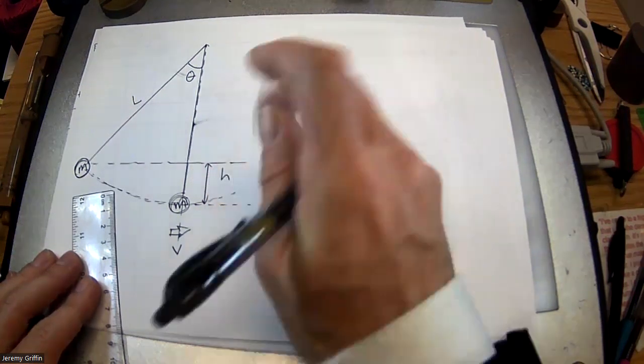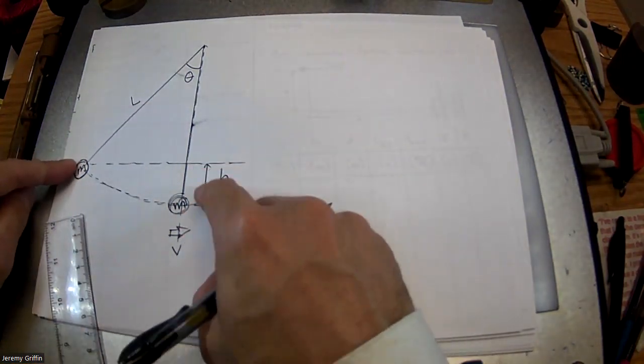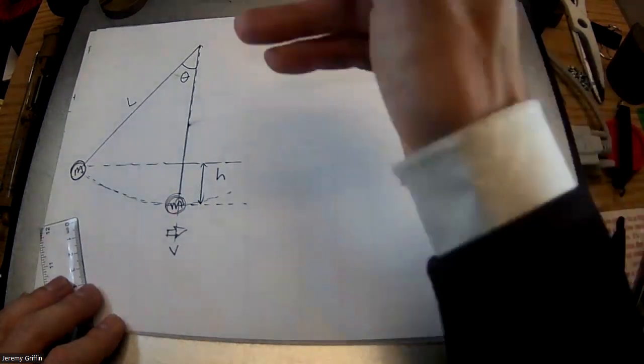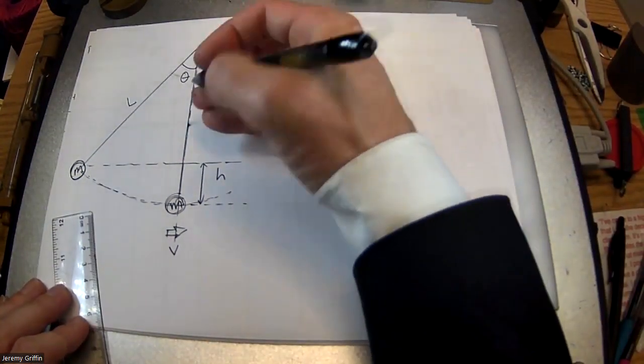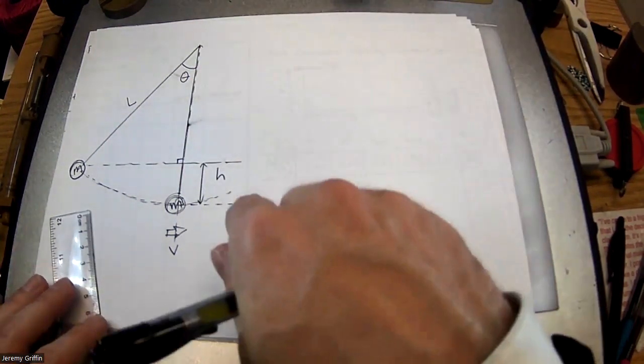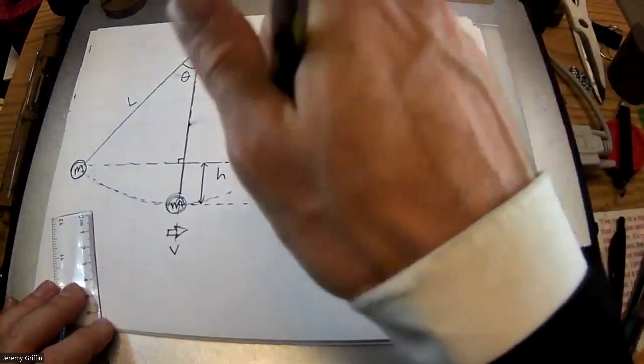I'll call this H. H for height. Like from here to here could be a height change, right? Okay. All right. Let's go through this together. This is a little bit tricky geometry, but this will make sense. If you think deeply about this, then I'll give you guys an expression you can just plug some numbers into.